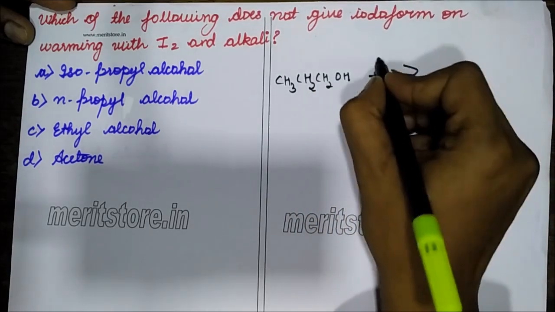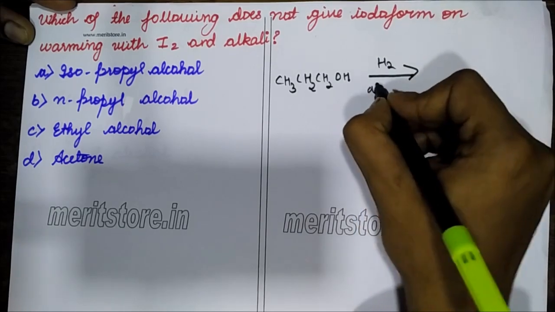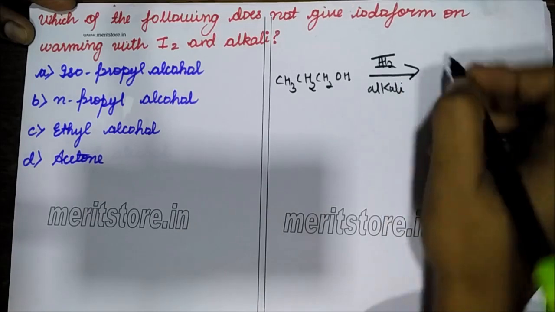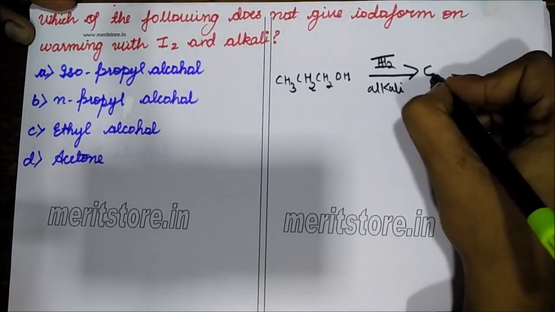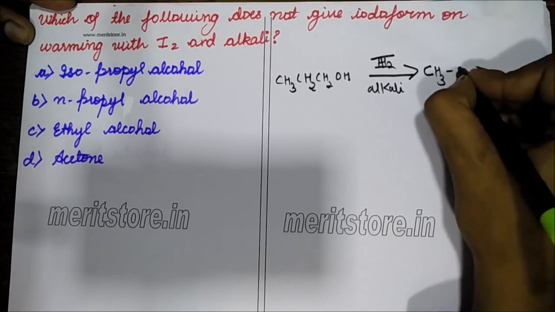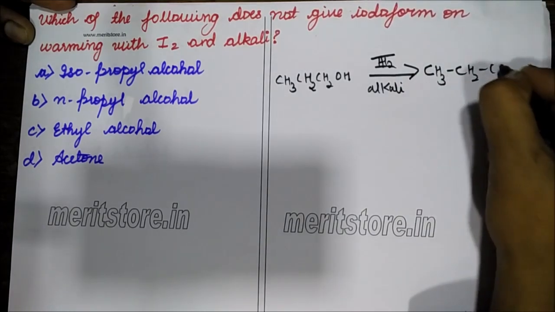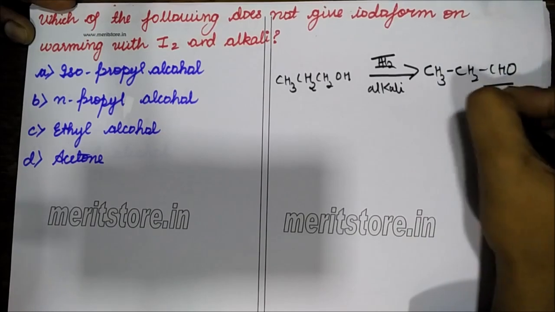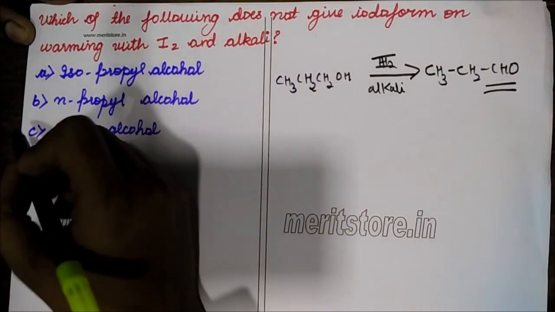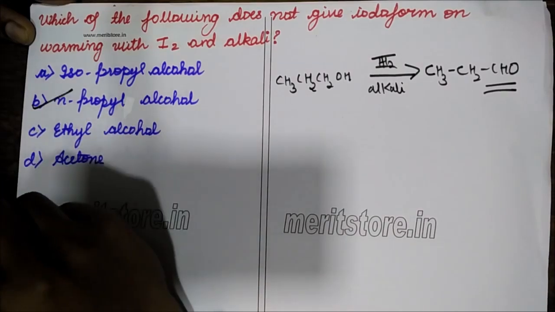When this reacts with iodine and alkali, it leads to the formation of propionaldehyde, CH3CH2CHO. Now this does not give the iodoform test. So my answer is N-propyl alcohol.